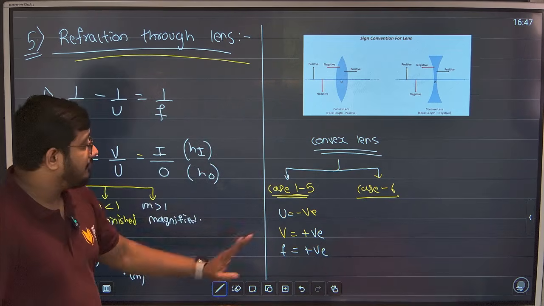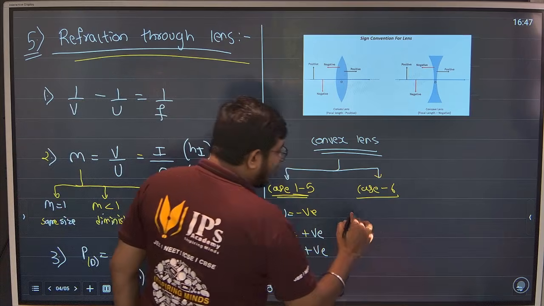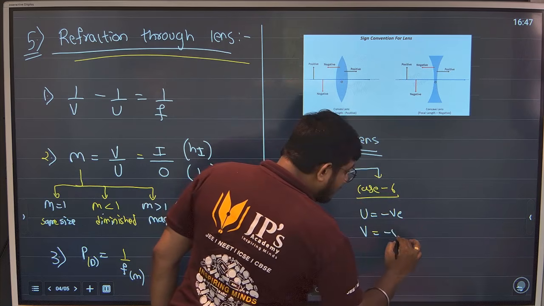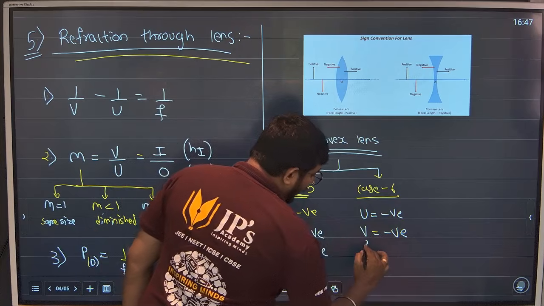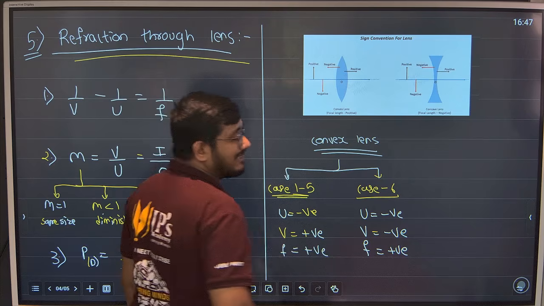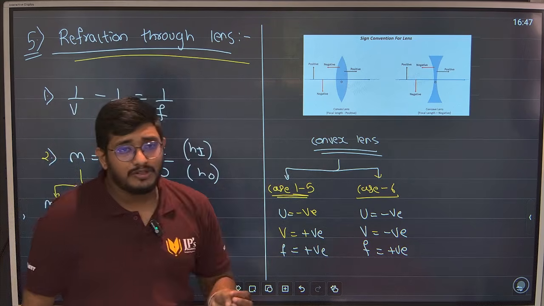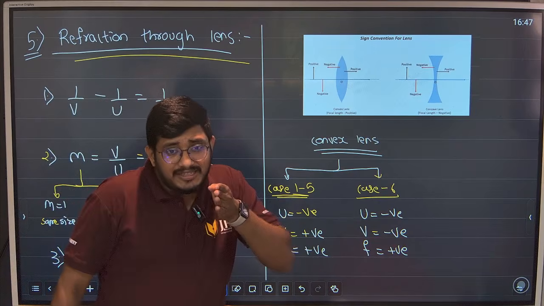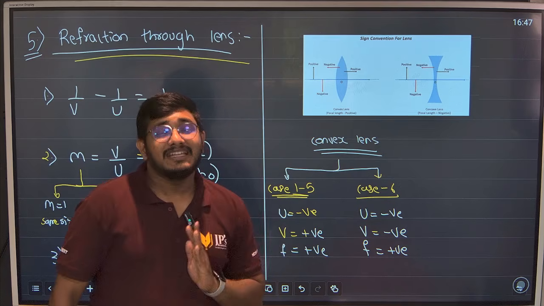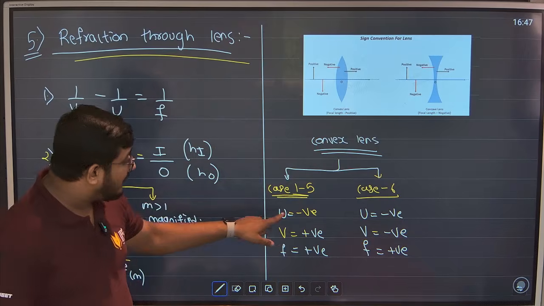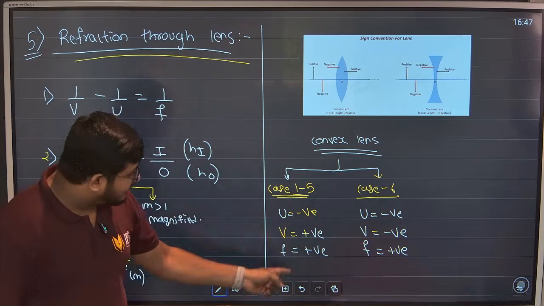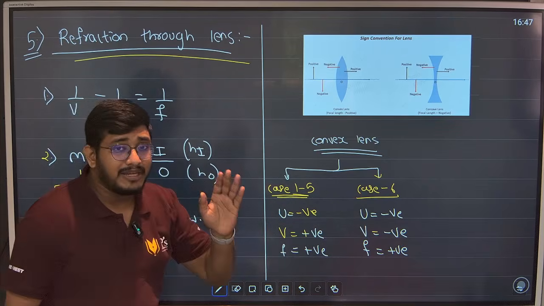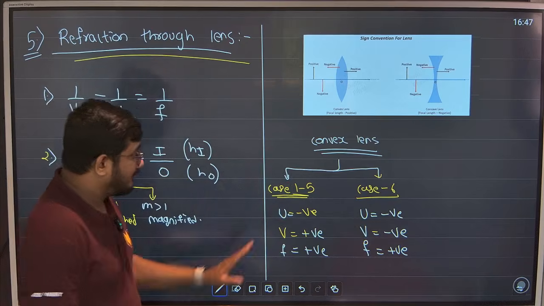Easy, U, V, F. Case 6 is different, guys. U is negative, object on the left hand side, and the image also comes on the left hand side, so V will be negative, and focal length is positive. Why am I telling you this, guys? Whenever they give you any question or conditions, you have to take the symbol. They will give you object is 20 centimeter in front of the lens; you won't write 20 centimeter, you will write -20. So this shortcut will help you give the minus or plus sign when you're solving the numerical. They won't give you minus or plus at all. You have to write like this. So this is a shortcut.